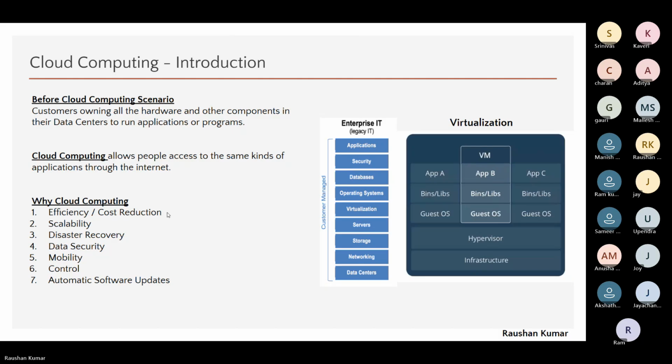Scalability. Today you need a lot of servers. Tomorrow you don't need them. Just with a click. In on-premise, you have to purchase the server. Set up disaster recovery easily, because every infra is there. It's all about paying the bill. Data security, mobility, control. We have a lot of good options.